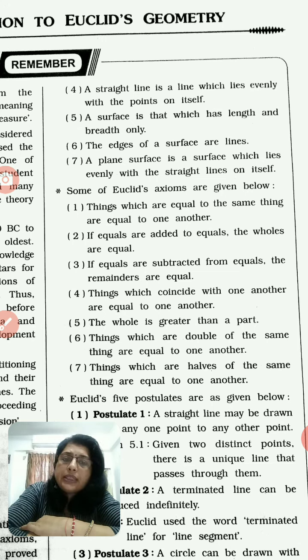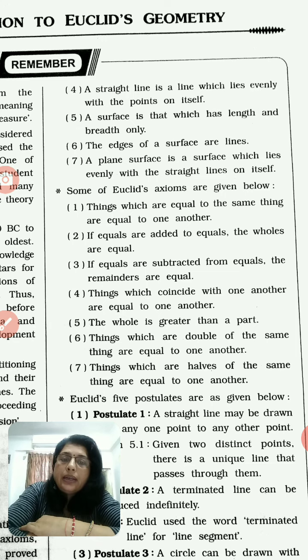A surface is that which has length and breadth only. Surface, as we discussed, means plane, and in a plane it has only two dimensions: length and breadth. The edges of a surface are lines.